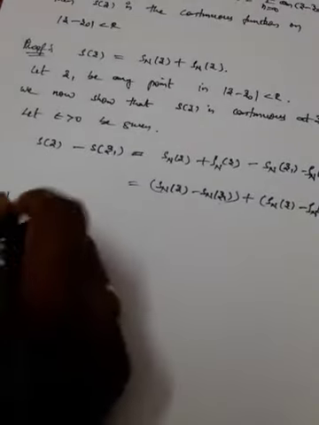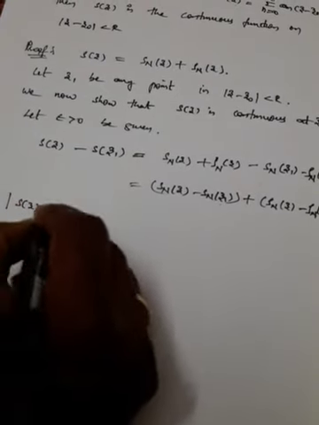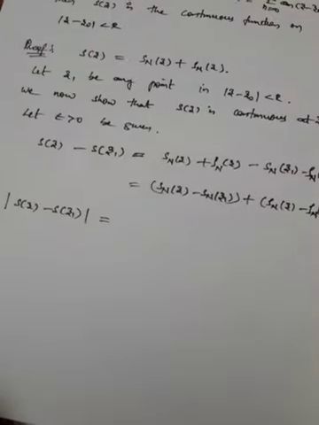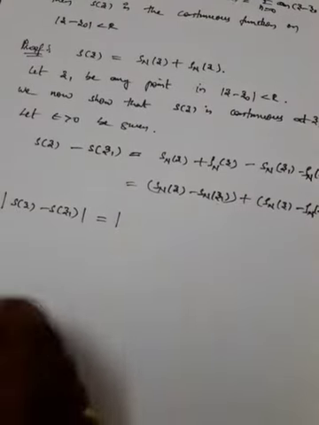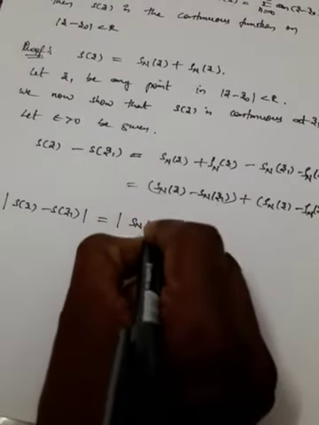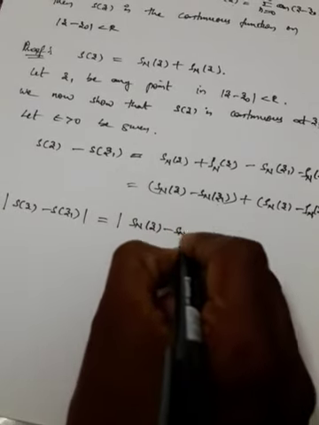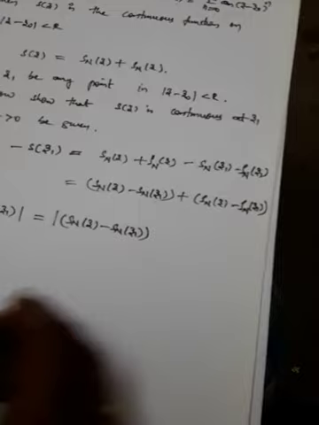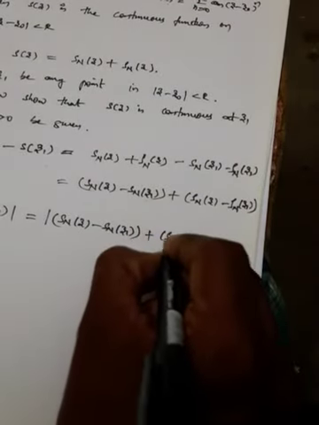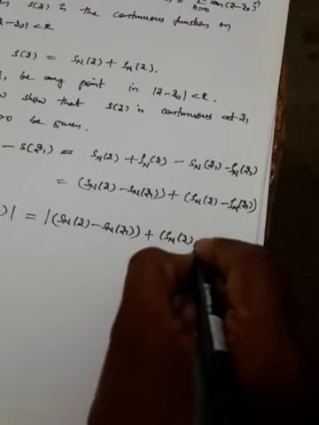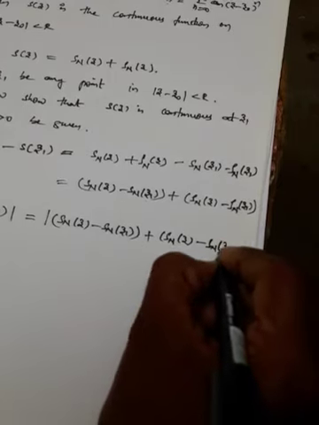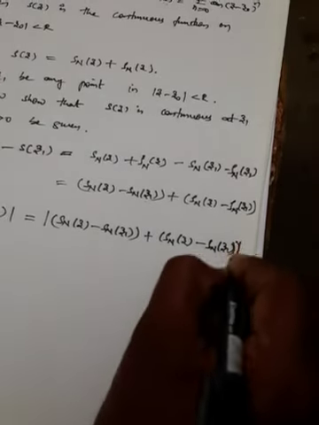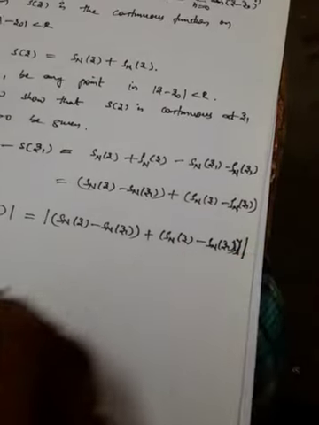So mod s of z minus s of z1 is equal to mod of s of z minus Sn of z1, one term, plus rho n of z minus rho n of z1, another term, inside the total mod.